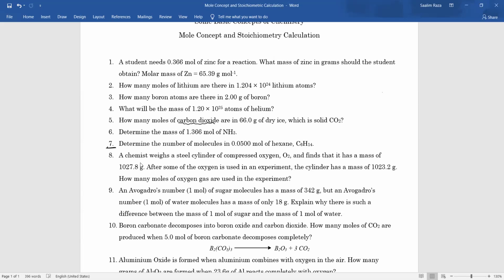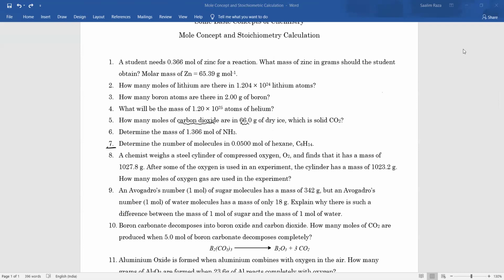Acha, acha. No problem. How many moles of carbon dioxide are there in 66.0 grams of dry ice, which is solid CO2? I mean, this dry ice is nothing but CO2 only, so we don't have to worry about that. What things are present in dry ice?